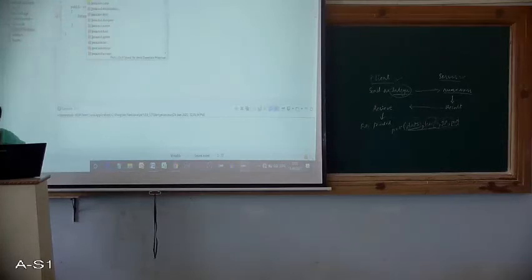Import java.net. You can import only the DatagramSocket class, or if you want other classes also, then you can use a star over there. And it throws an exception, so that needs to be taken care of. So I will write here throws Exception. Otherwise we have to place it in a try catch block. So if we do this, we need not enclose these things in a try catch block. If you don't write this throws Exception, then we have to place this particular statement within a try catch block.